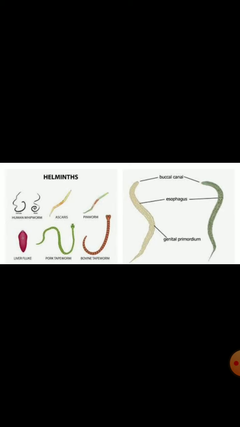Another type of parasite is the endoparasite. They are helminths or worms living inside the body of animals. Here, roundworm, hookworm, tapeworm, and liver fluke are all examples of endoparasites. Tapeworm is a parasite living inside the body of humans.